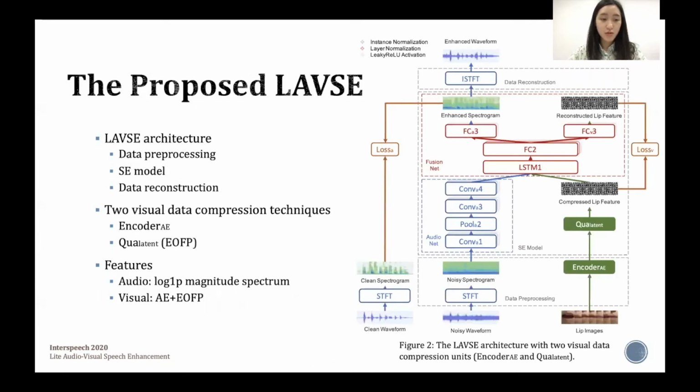In this section, we are going to introduce the architecture of the proposed LavSE system and the two modules for reducing the amount of visual data. The LavSE system includes three parts: data preprocessing, SE model, and data reconstruction. The two green solid blocks outline the proposed visual data compression modules. Encoder AE reduces the dimension of the visual data, whereas Quant Layer conducts the EOFP quantization. We adopt the log 1p magnitude spectrum as the audio input and the compressed lip feature as the visual input for the SE model.